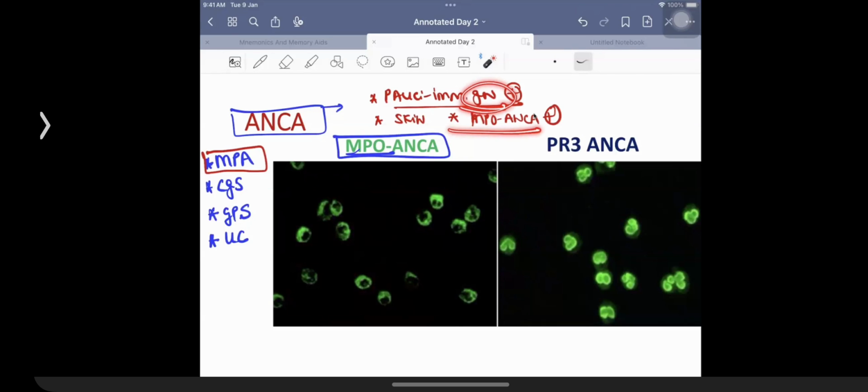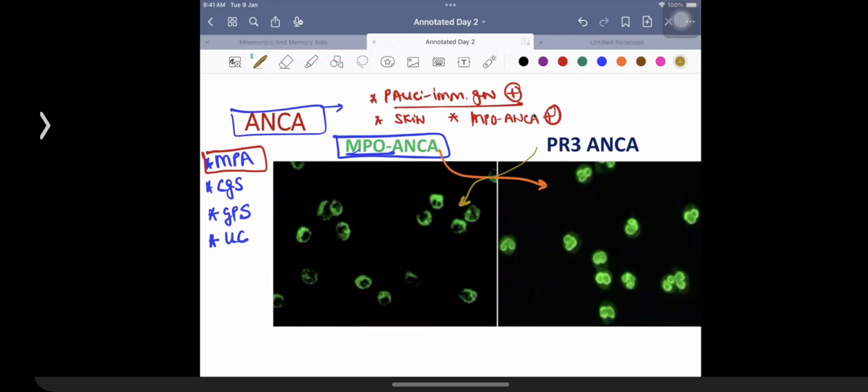Remember, MPO ANCA is not seen in a patient who has polyarteritis nodosa. Patients are not going to have involvement of something like, yes, the image is reversed over here. I hope you can make that out. This is going to be the presence of an antigen showing perinuclear or cytoplasmic staining. It is good for you to notice that. This is what we need to remember.